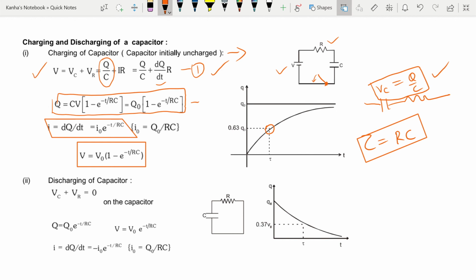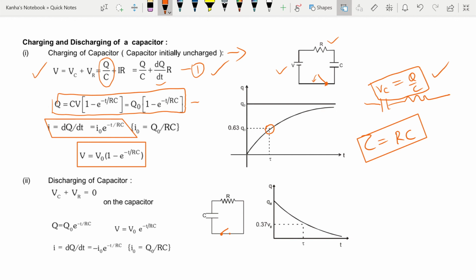Next, what you should see is the discharging of the capacitor. In this case also there is a switch involved, and the energy that is stored in the capacitor is used to circulate current in the circuit as soon as I open the switch. In the first cycle I close the switch and let the capacitor get charged.